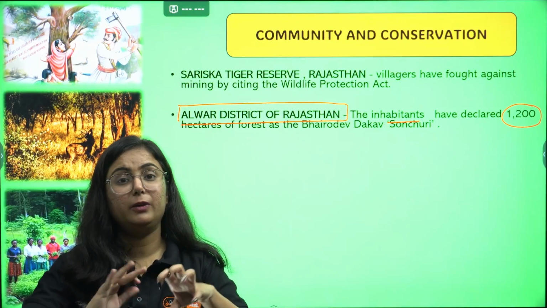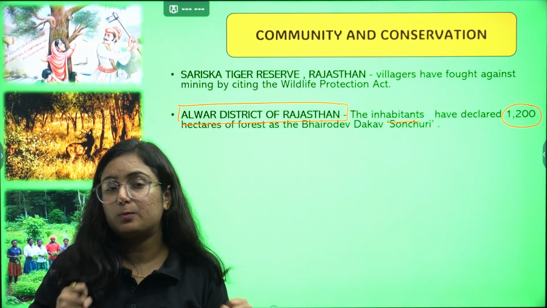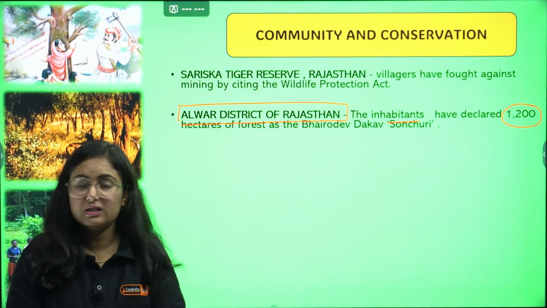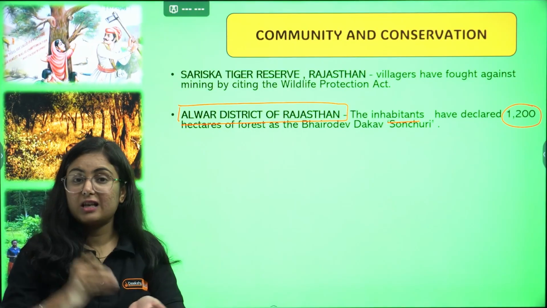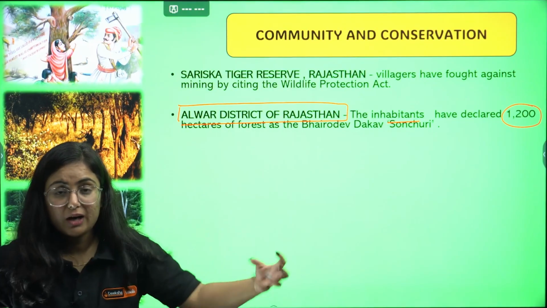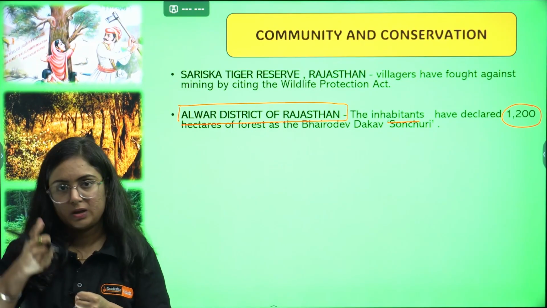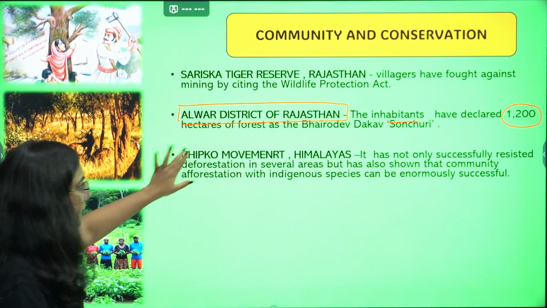So they said that we do not want government intervention to protect our forest. We ourselves will make our rules and regulations, and they have followed in such a manner that this 1200 hectares of forest and wildlife was preserved very nicely. Okay, so yes, here community has a role.